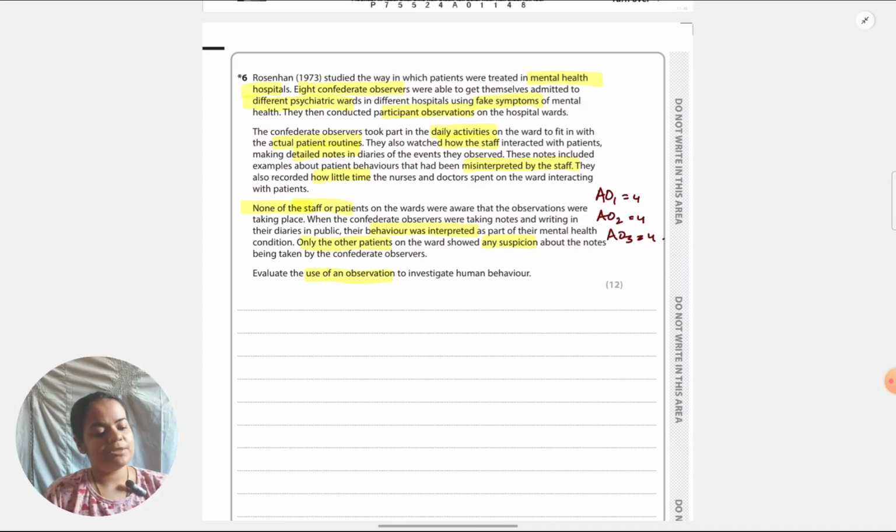Now the question is, we've learned so much about observation in the textbook. Which points to include in AO1? Which features to give? Give those which are related to the situation. Of course, you must begin with a general definition of observation.